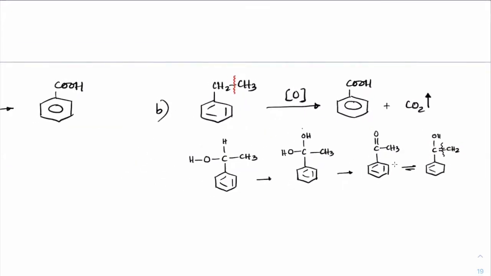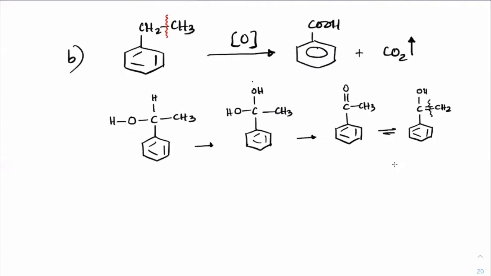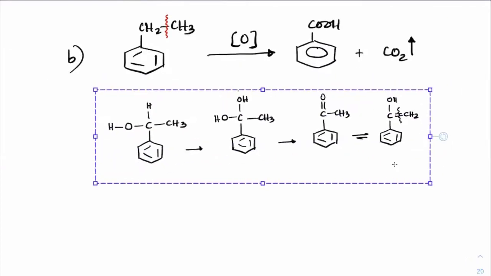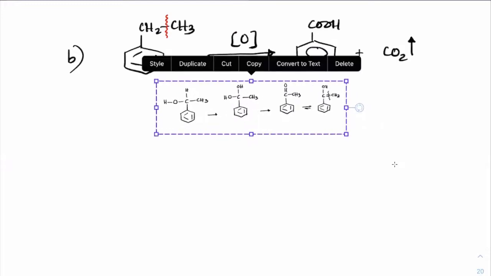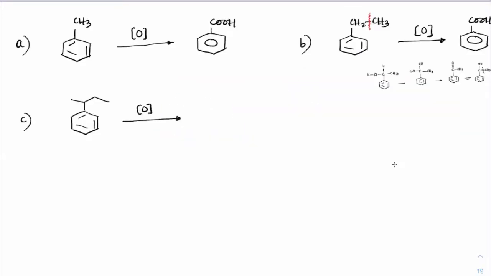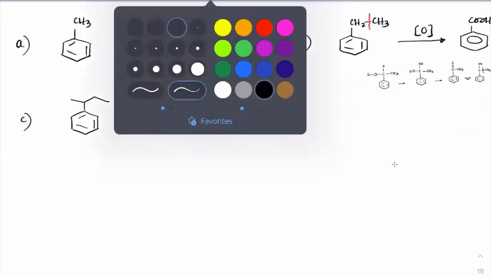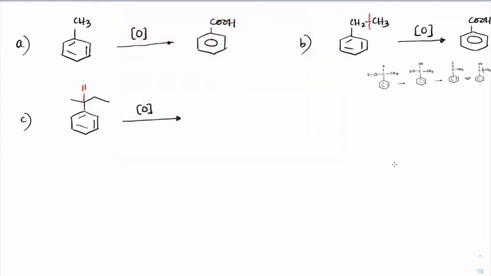So I guess you understood the procedure, what is happening there. It is all about continuous insertion of nascent oxygens, and they will eventually give you this product. Now this would have still 1 hydrogen, right? So if we can figure it out, there is at least 1 benzylic hydrogen. That is sufficient to start the reaction. First the tertiary alcohol will form, which will oxidize to form ketones, and that way it will keep happening. It won't stop until that particular carbon becomes COOH, and the left side carbon will become carbon dioxide.